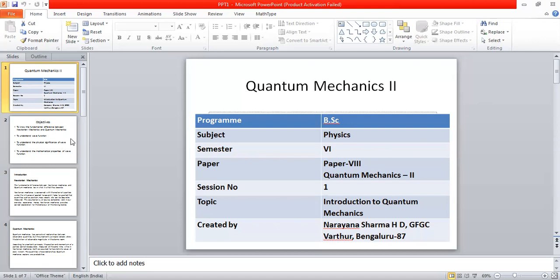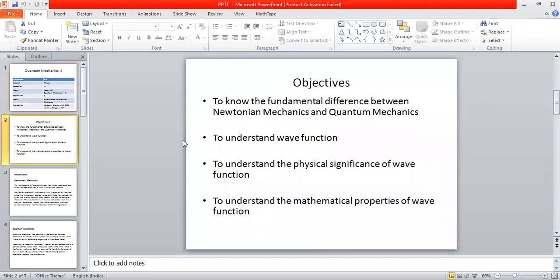Before we discuss in detail about quantum mechanics, let us briefly discuss the objectives of this particular lecture. This is what I am doing for each and every session. So the objective of this particular session is as follows. Very first, we want to know the fundamental difference between Newtonian mechanics and quantum mechanics. We discuss about this. And in this session, we also try to understand the meaning of wave function.